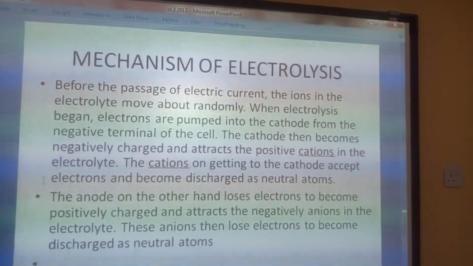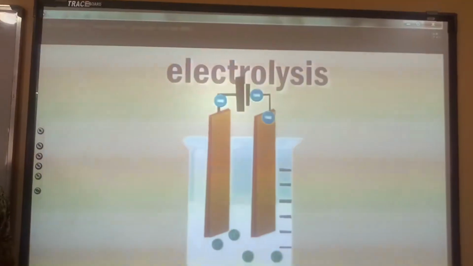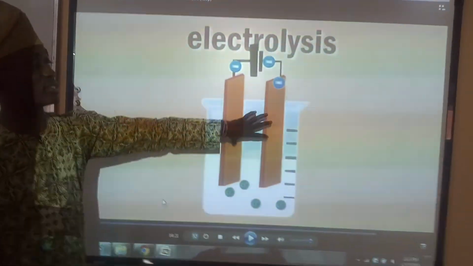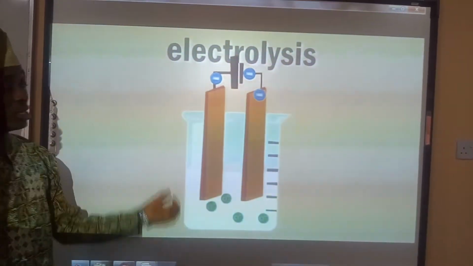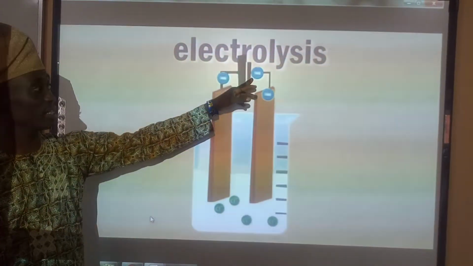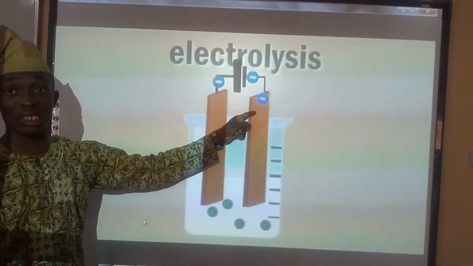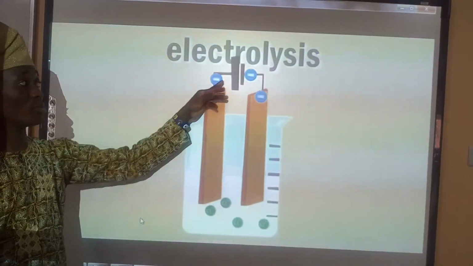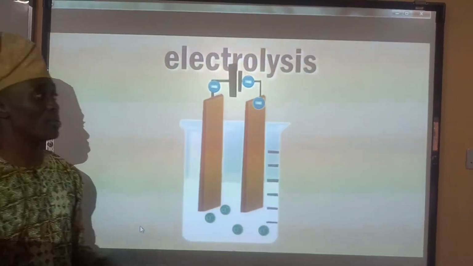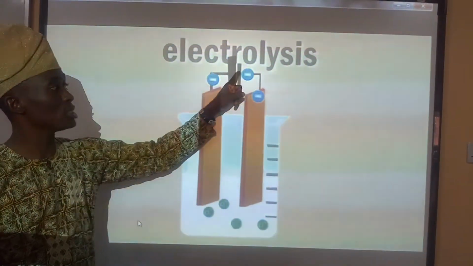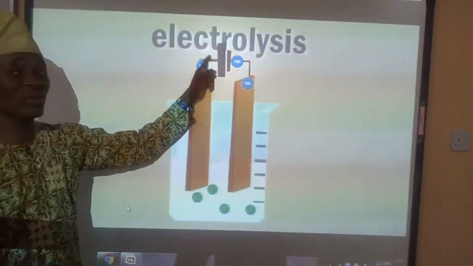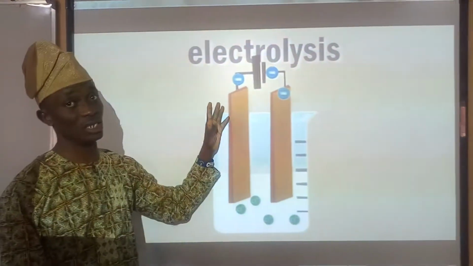So we're going to see this. Let us look at this video. Now we can see this is the electrolyte and these are the electrodes. From what we said the other time, the electrode that is connected to the negative terminal of the cell is what we call the cathode, while the one that is connected to the positive terminal of the cell is what we call the anode. And like we said, electrons are pumped into the electrolyte through the cathode, while electrons leave the electrolyte through the anode.